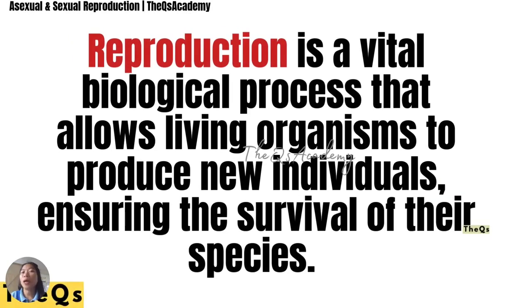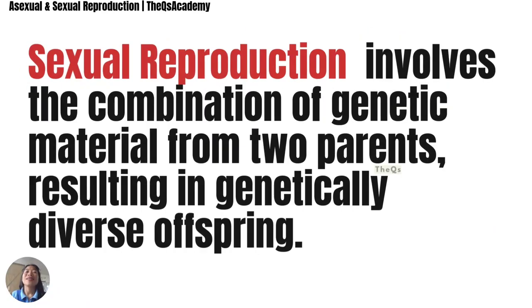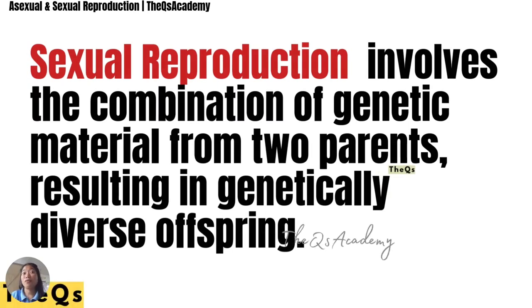Reproduction is a vital biological process that allows living organisms to produce new individuals, ensuring the survival of their species. This process can be categorized into two main types. First, sexual reproduction, and the second is asexual reproduction. Sexual reproduction involves the combination of genetic material from two parents, resulting in genetically diverse offspring.